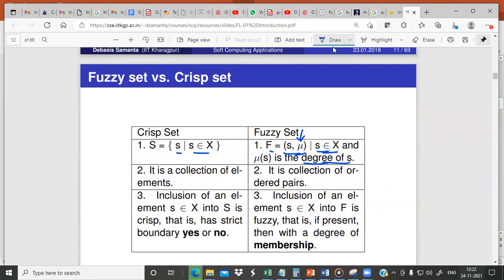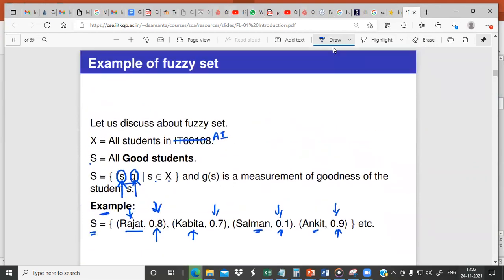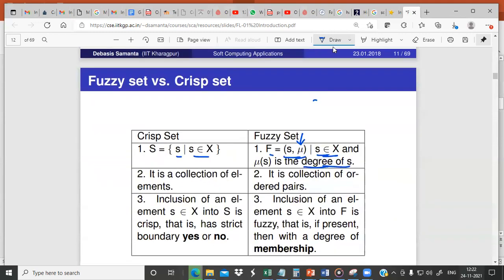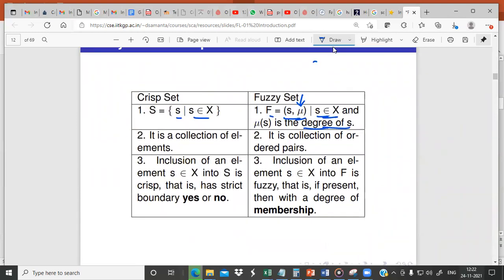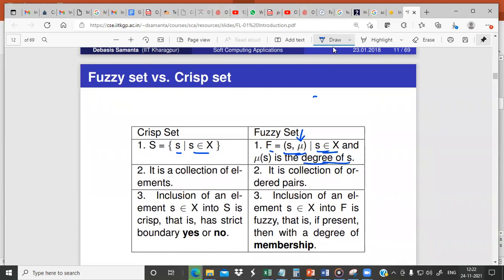So basically, a fuzzy set is always an ordered pair. One is the actual value and another one is its degree of goodness or degree of truth, whatever it may be. Basically, it's a degree of truth. So we can say that a fuzzy set is an ordered pair which contains a collection of values and its degree of truth. A crisp set is a collection of elements, that's all, whereas a fuzzy set is a collection of ordered pairs, which includes elements and their membership value. So the degree of goodness is nothing but the membership value.